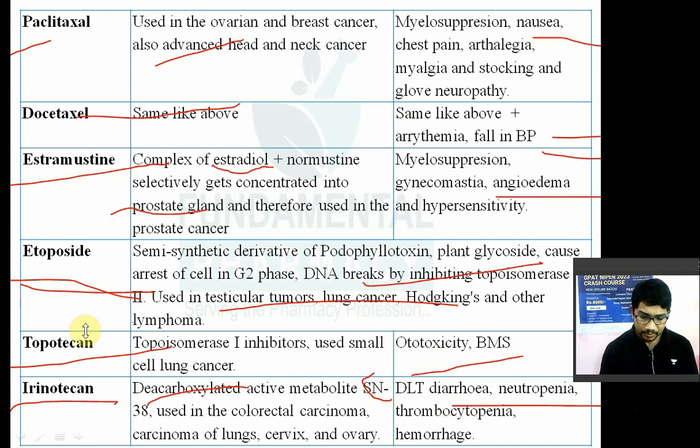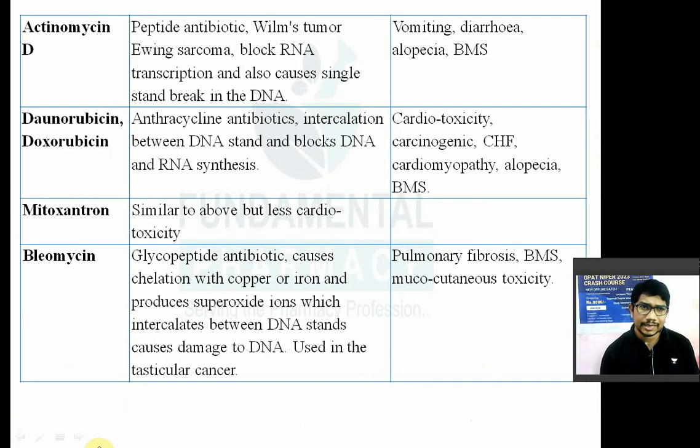Now we'll see the again anti-cancer antibiotic. In that you have actinomycin D. So it is a peptide antibiotic used for Wilms tumor, Ewing sarcoma. It will block the RNA transcription and also causes the single strand break in the DNA. Adverse effect क्या है? Vomiting, diarrhea, bone marrow suppression, alopecia.